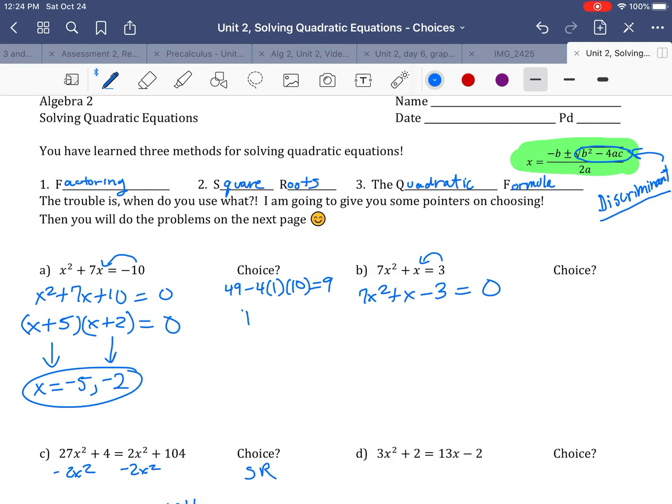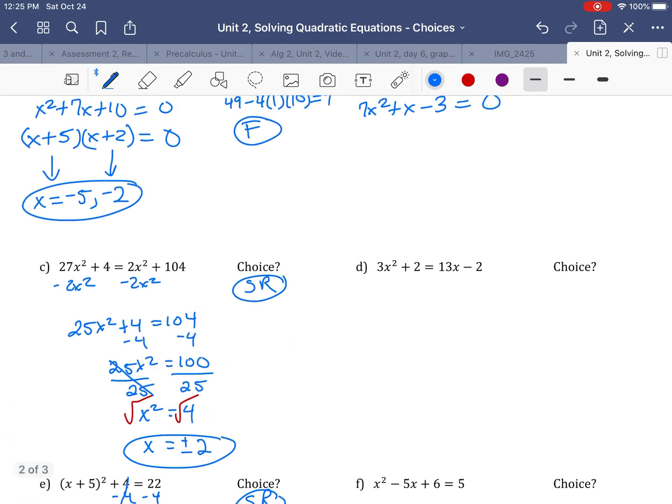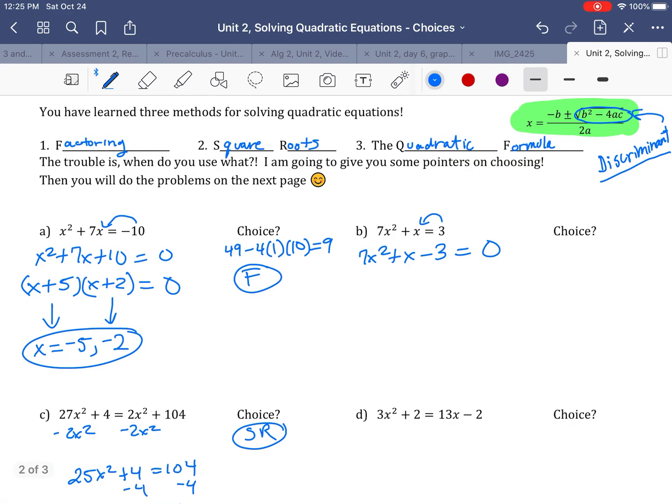So my choice was factoring, square root, factoring, and square roots here. Okay, all right, so this one, let's go ahead and do my discriminant. My discriminant, b squared, so this b value is 1. So 1 squared is 1, minus 4, a is 7, and c is negative 3. So if I figure that out, 1 minus 4 times 7 times negative 3. Oh, crud. I typed in the wrong thing on my calculator. All right, so type that into your calculator or Desmos. 1 minus 4 times 7 times negative 3. That comes out to 85.